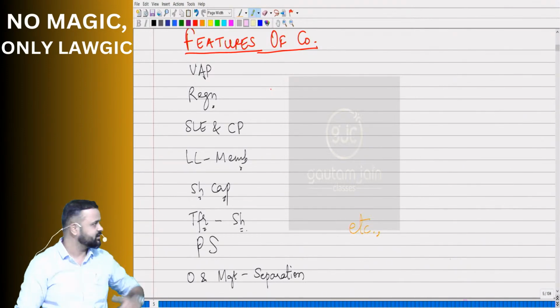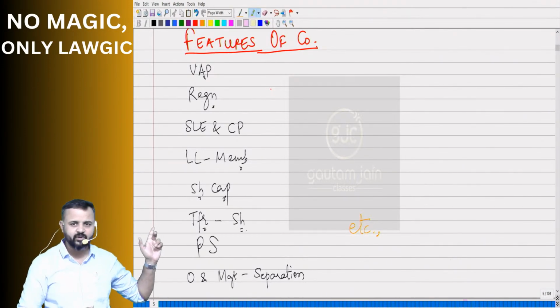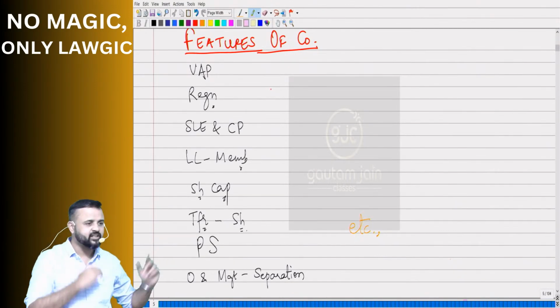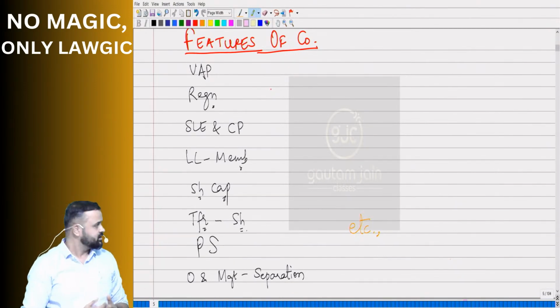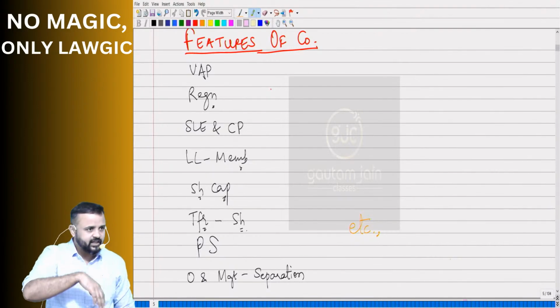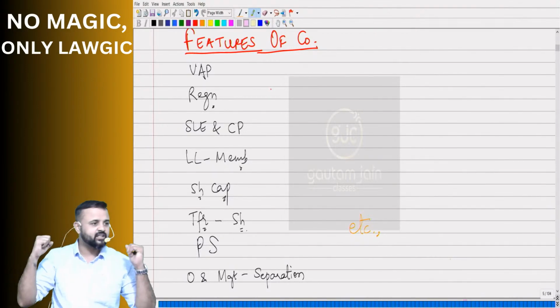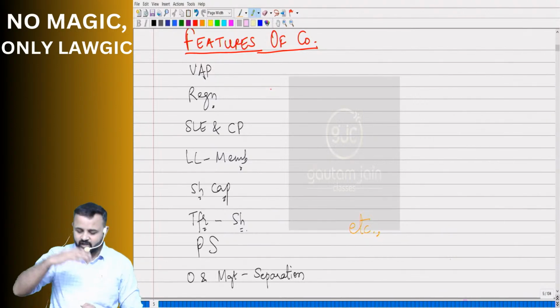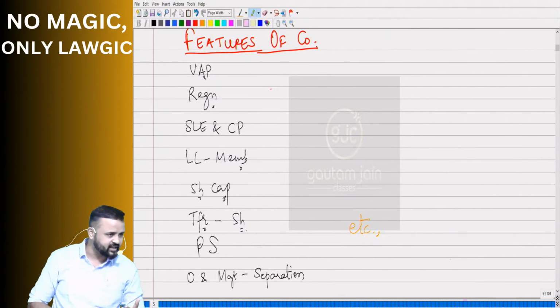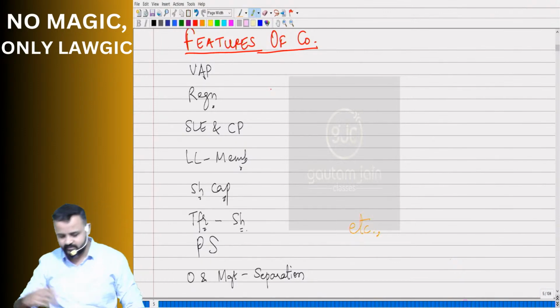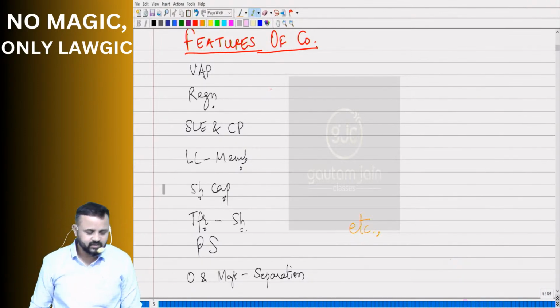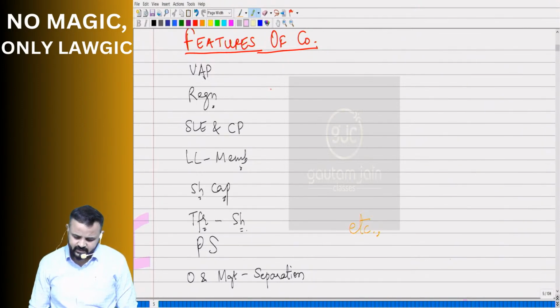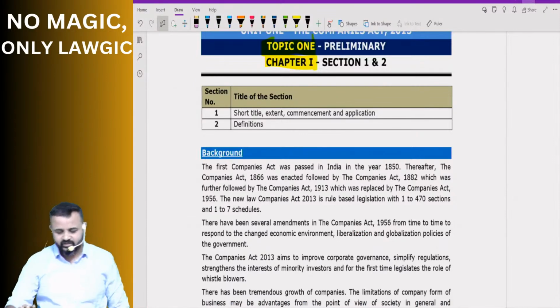Come again. What did I say? Company is a voluntary association of persons registered under the Companies Act with a separate legal entity and corporate personality of its own, with members' liability being limited on the basis of share capital, with features like transferability of shares, perpetual succession, separation between ownership and management. Sir, you're going too fast, sir. Because already it is mentioned.